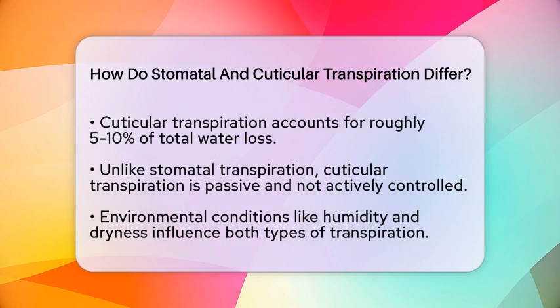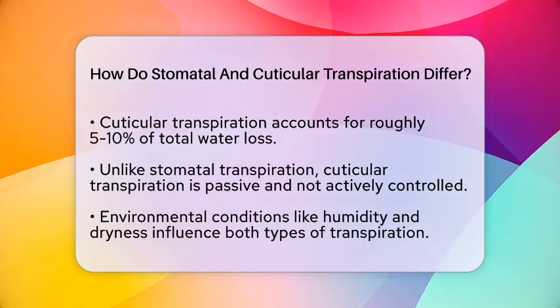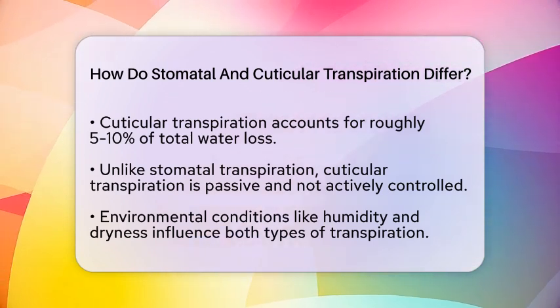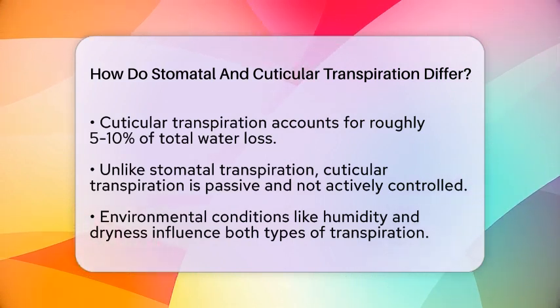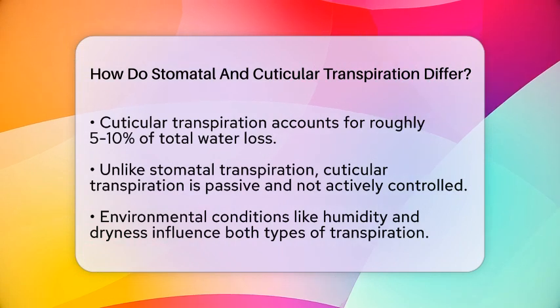Unlike stomatal transpiration, it is a passive process, meaning the plant does not control it actively. It depends on the physical properties of the cuticle and environmental conditions like dry weather. The main differences between these two types are how they work and how much water they lose.